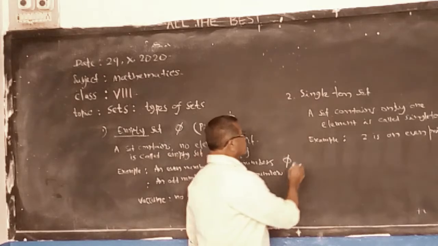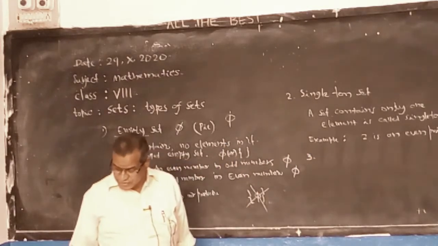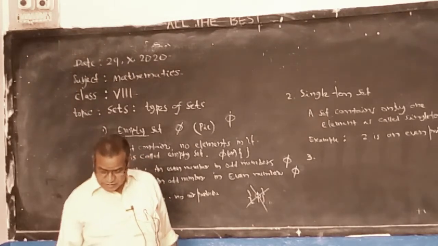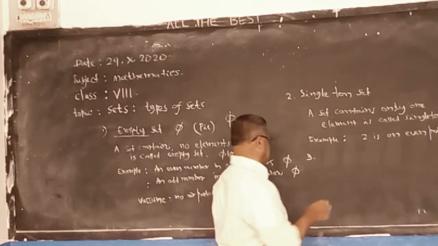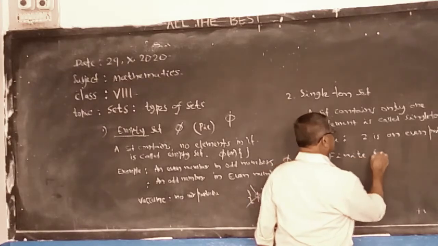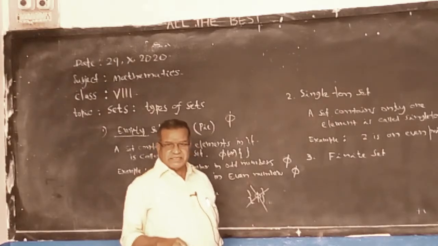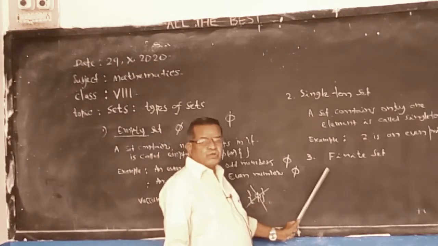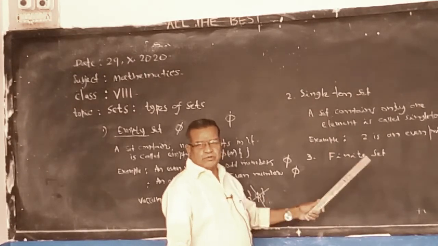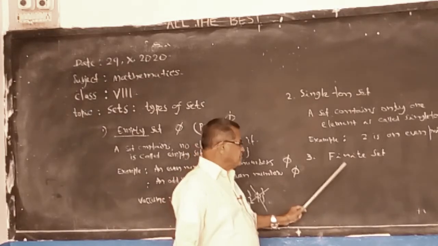The third one given here in the textbook is finite and infinite sets. Later I will explain on this. Finite set. A finite set means it is a set whose elements are countable. We can count the elements, and it has a finite cardinal number.